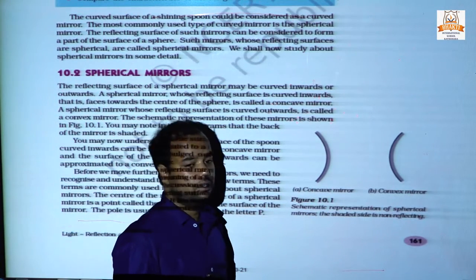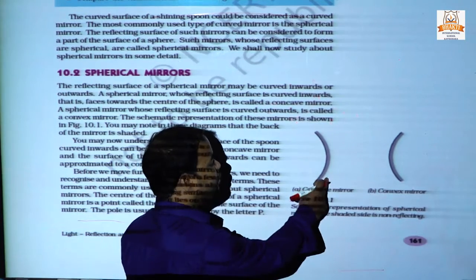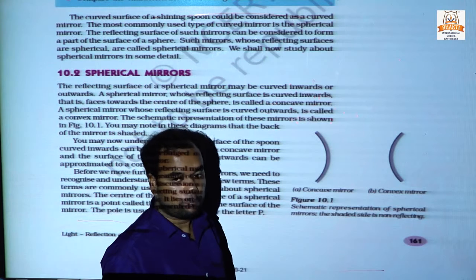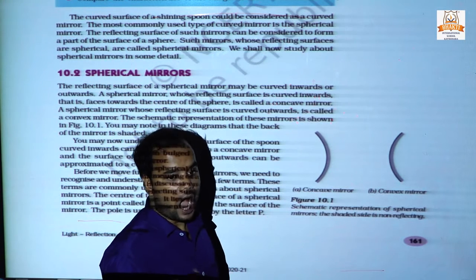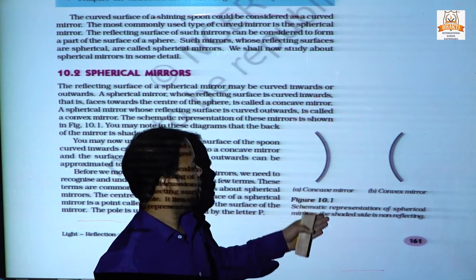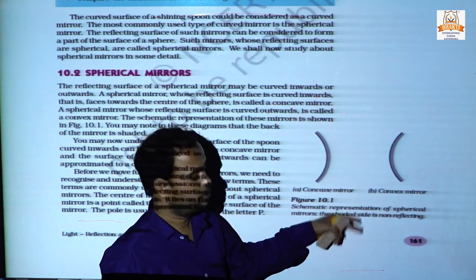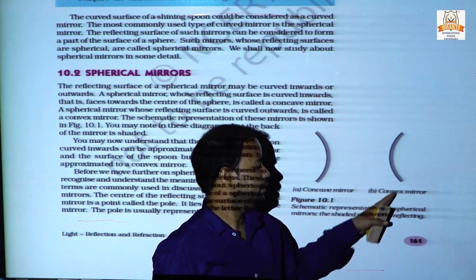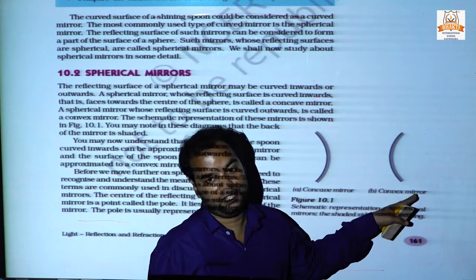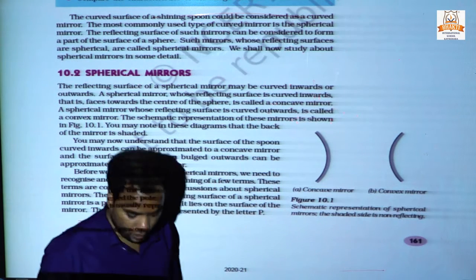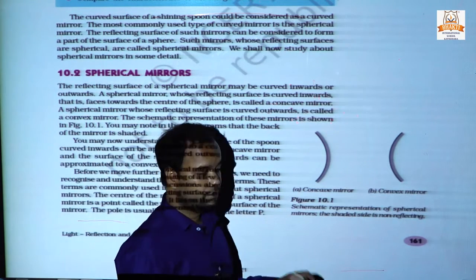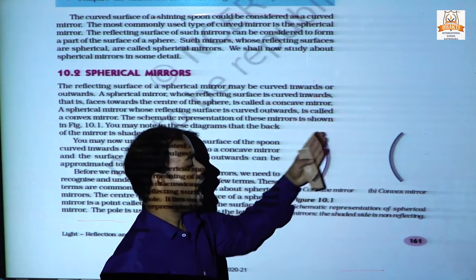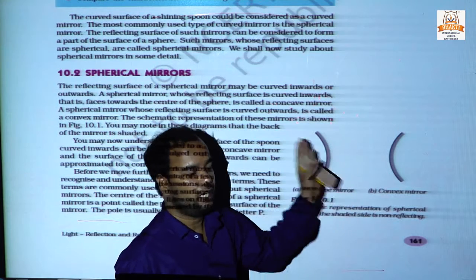The polished surface outside of the mirror is called a concave mirror, and the polished surface inside the mirror is called a convex mirror. So we can see both mirrors curve outward and inward.